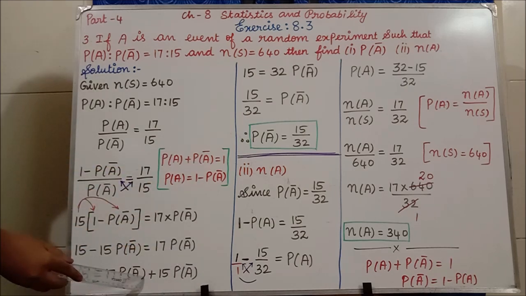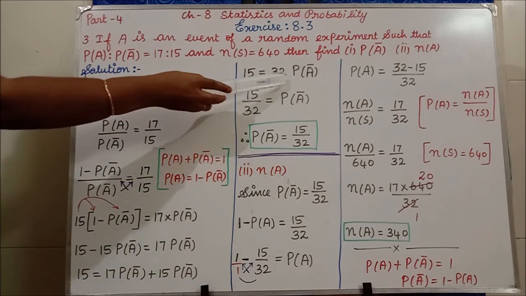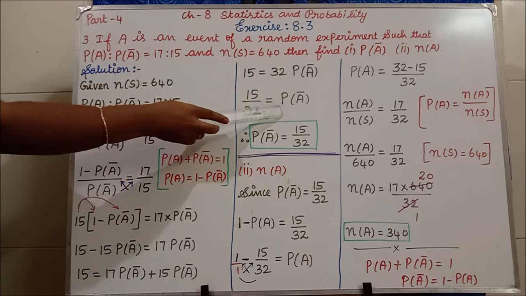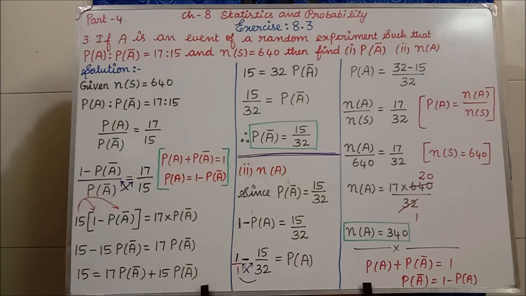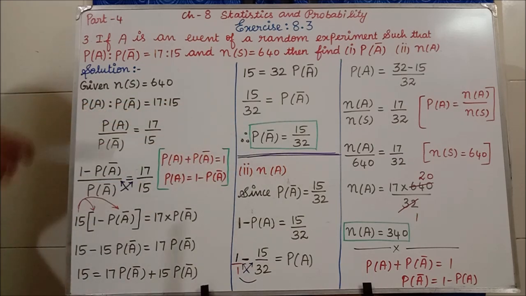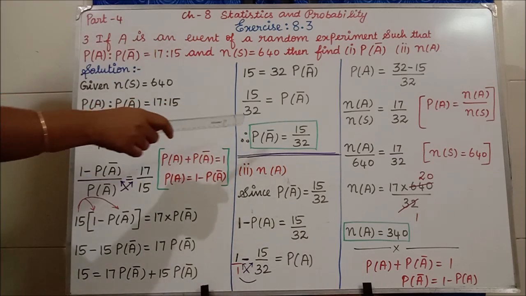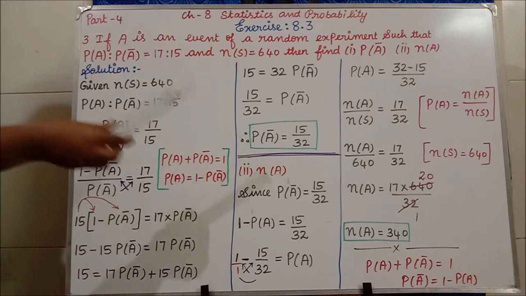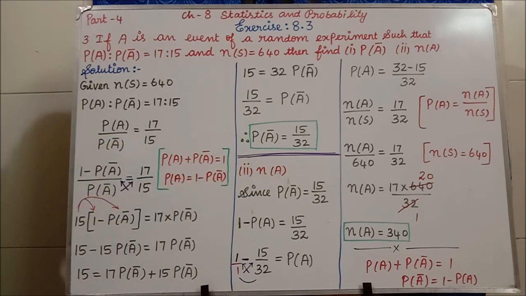So 17 P of A bar plus 15 P of A bar, if we add, we get 32 P of A bar. This side I have 15. So 15 divided by 32 is equal to the probability of A complement. Therefore, the probability of A complement is 15 divided by 32. We cannot divide these numbers, so let it stay as a fraction. Clear, students?